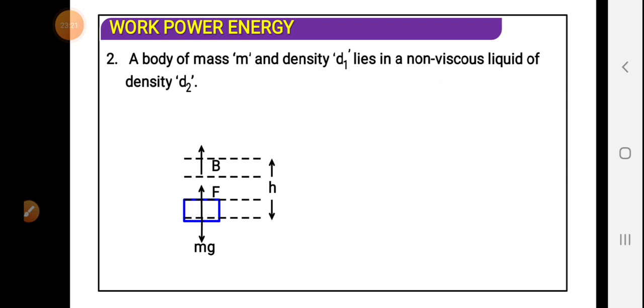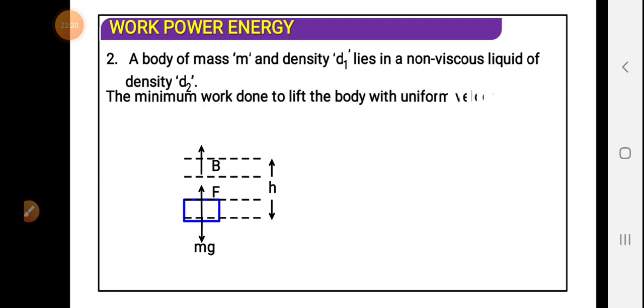Here there is a body of mass m and density d1, and it lies in a non-viscous liquid of density d2. We want the minimum work done to lift the body with uniform velocity through height h in the liquid, which means the displacement happens inside the liquid. So you have to find the net force. Here the net force is not just mg; you also have to consider the buoyancy force.